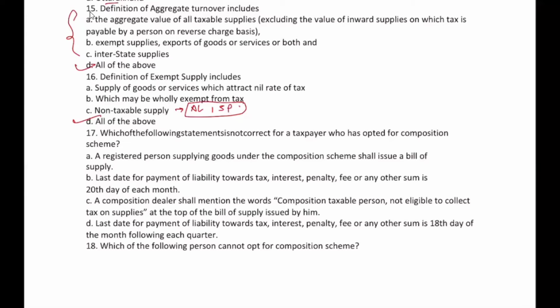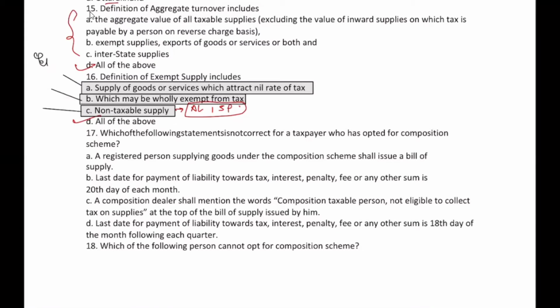So I'll make a correction. These all have a separate identity. These three things have a definition in the act as well. But what is the common category among all this? That they all are exempt. You need to think like this. What is common between them? They all are exempt. So it has some definition under section 2.